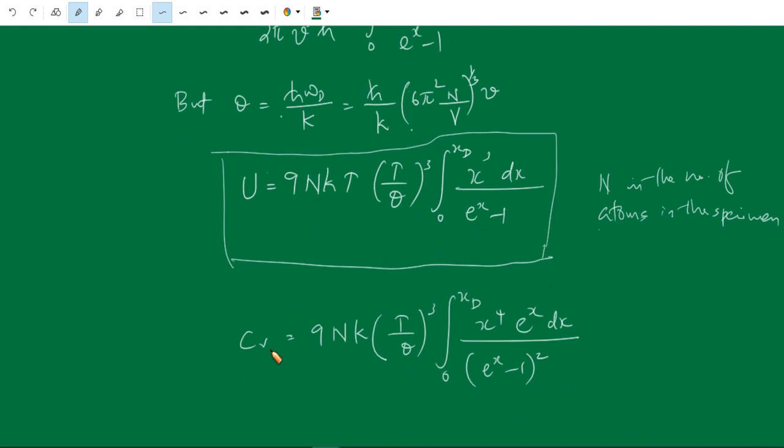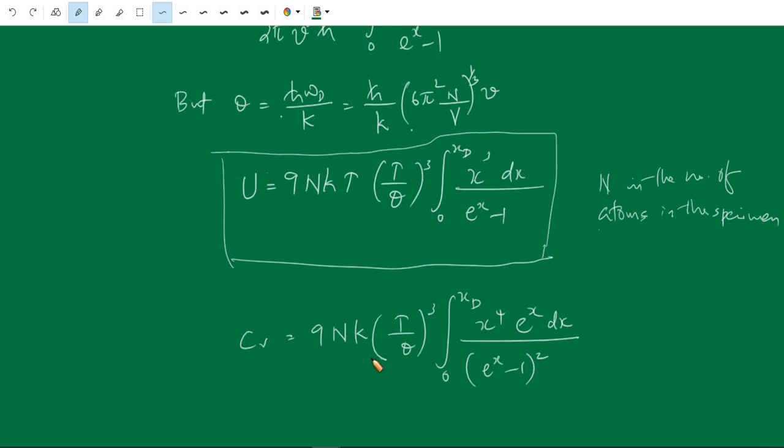Here now we can see the special cases, when the temperature is very high. Here theta is the Debye temperature, which is constant. This is the temperature corresponding to the cutoff frequency. The cutoff frequency exists because the total number of modes is fixed, so we cannot have all frequencies. We have all the frequencies up to some certain frequency ω_D. Corresponding to that, we can define a temperature theta, and that temperature is called the Debye temperature.